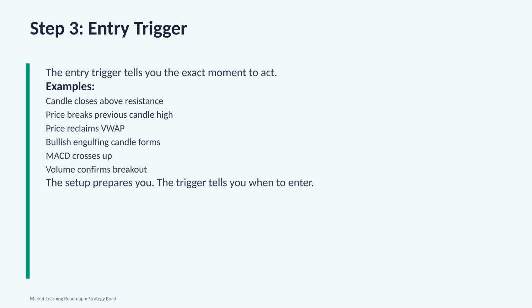For example, price may be near resistance. That is the setup. But we do not enter just because price is near resistance. We wait for a trigger, such as the candle closing above resistance, price breaking the previous candle high, or volume confirming the breakout. Let's look at some common entry triggers.